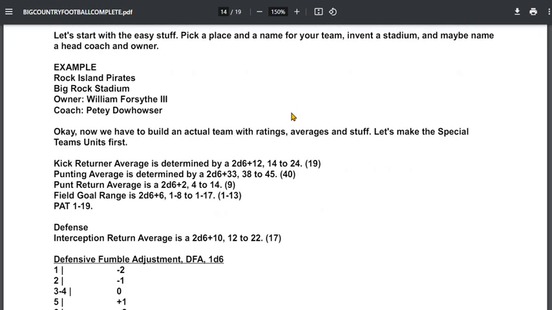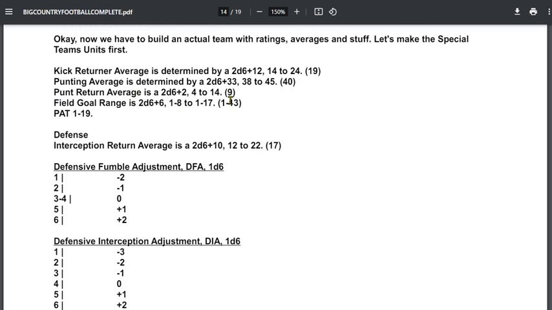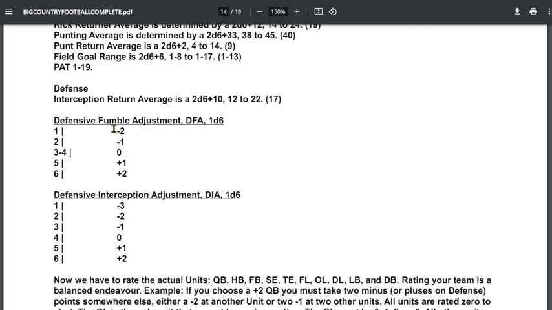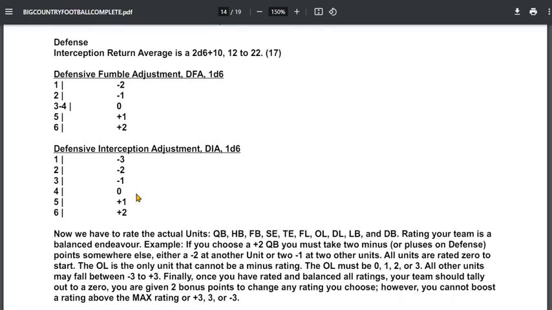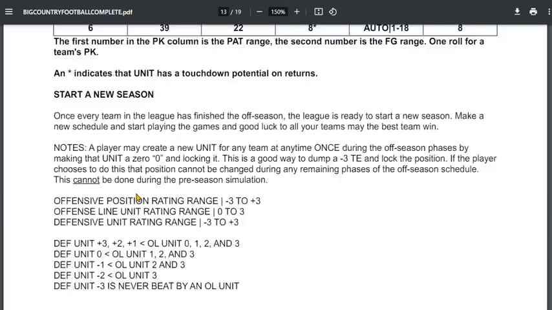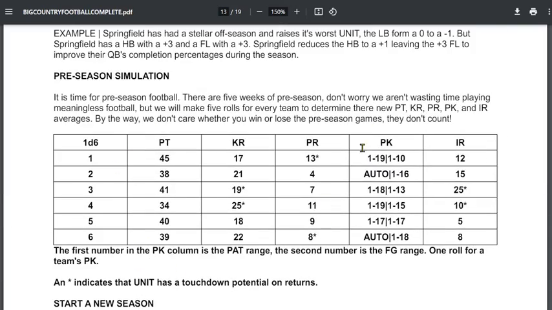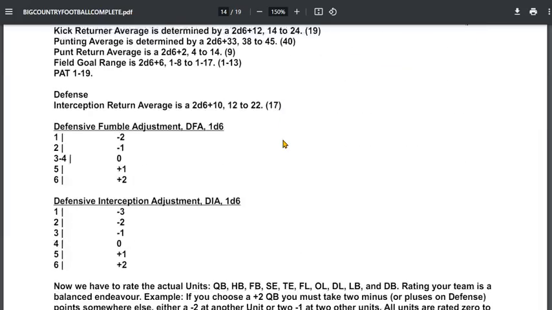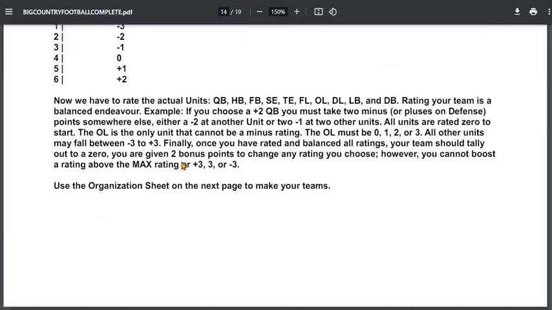How to create a team. You're going to create a team. You first create special teams using 2D6 to get an average for your punt returners, kick returners, your field goal kicker, etc. Then you roll 1d6 to find out your defensive fumble adjustment and your defensive interception adjustment for your team. These things will change in the off season when you go through preseason simulation. But when you create a team, this is how you start, right?